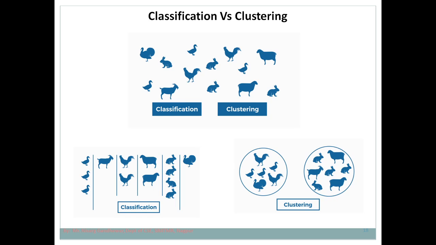In case of classification we are just grouping the given objects based on similarity to a particular group, but in case of clustering we divide the objects based on their similarity, and how many groups we need to form we don't know, whereas in classification we know. So when you know in advance how many groups you have, and whenever a new item comes you only need to divide it into categories, this is classification.